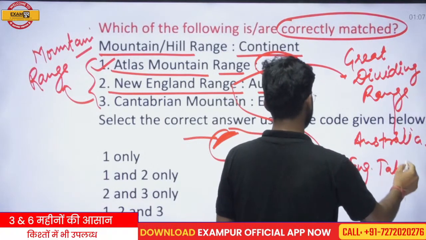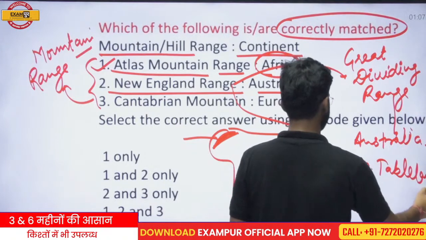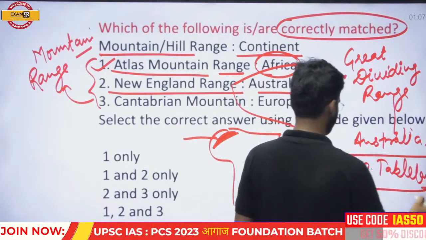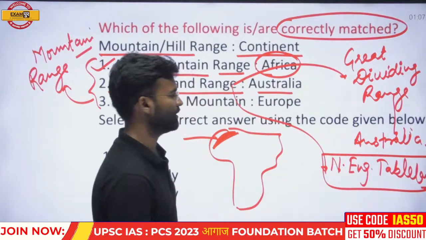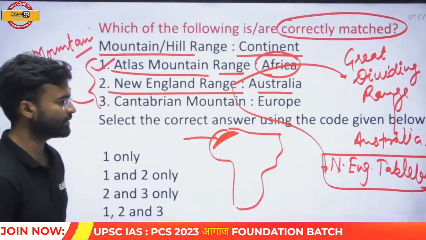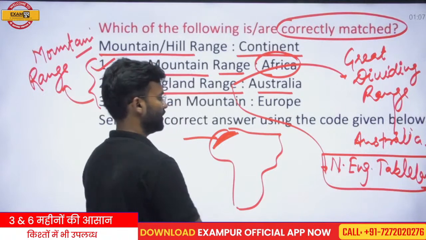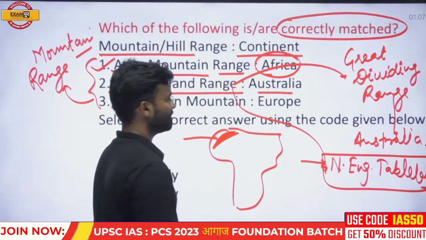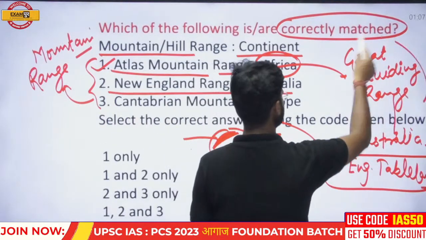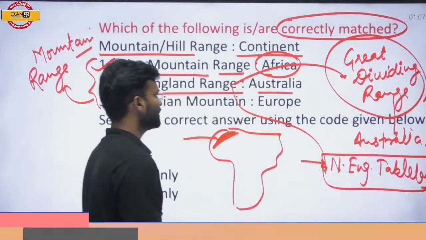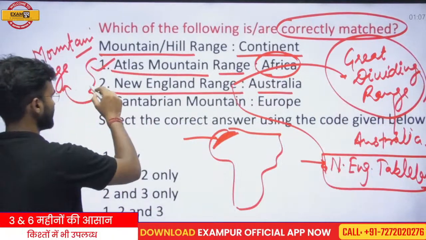If a question asks about New England Tableland or New England range, then you should think about this zone, the Great Dividing Range zone in Australia. So the second statement is also correctly matched.